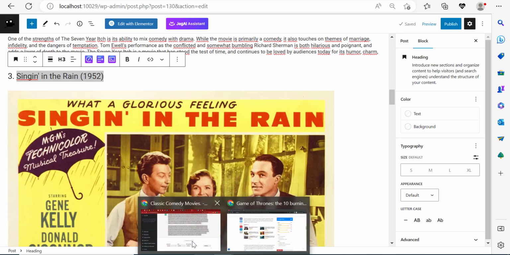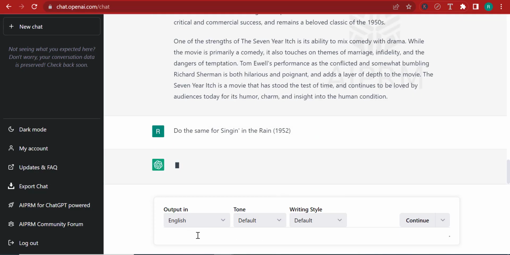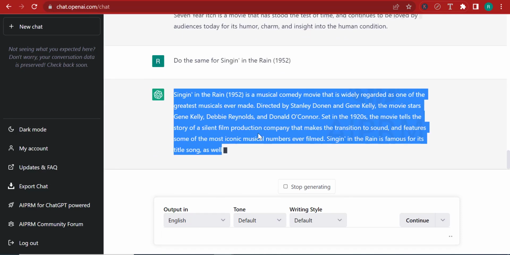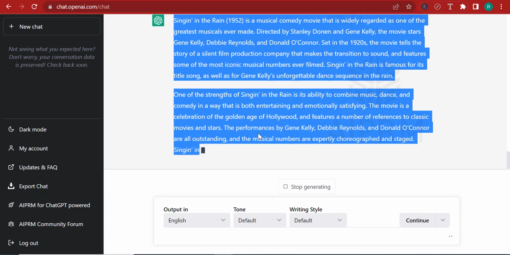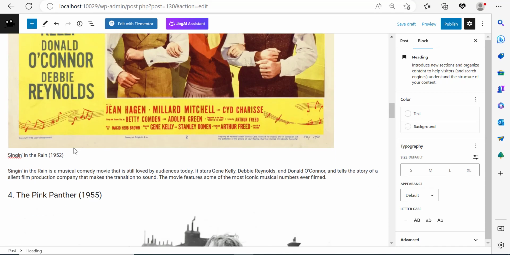I'm going to go back, and I'm going to say, do the same for this one. The beautiful thing about ChatGPT is that it's as if you're talking to yourself. It's quite intelligent, actually. It understands what you're talking about, your points of view. It's not perfect, but come on, it's more perfect than you writing the content by yourself.